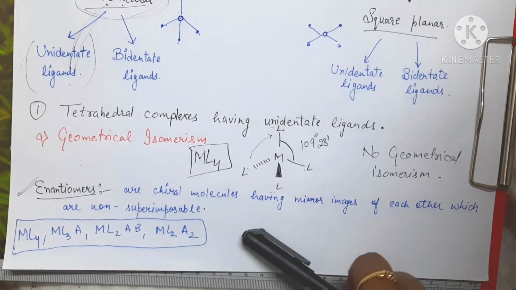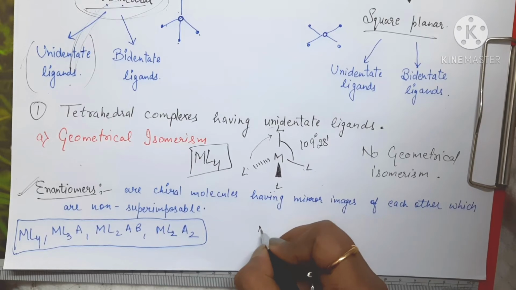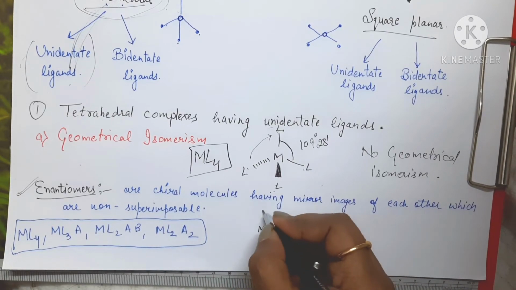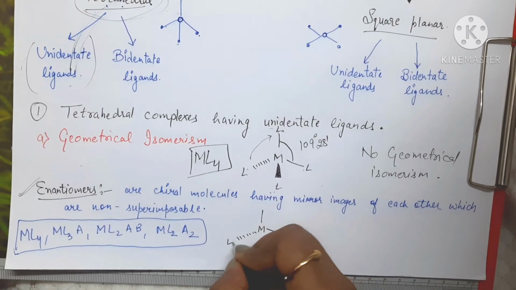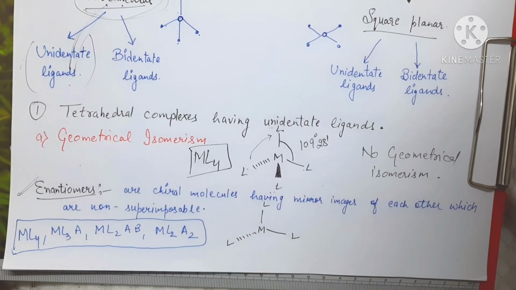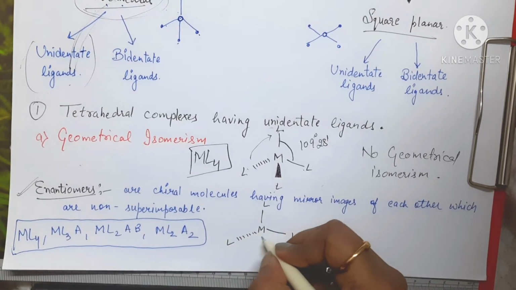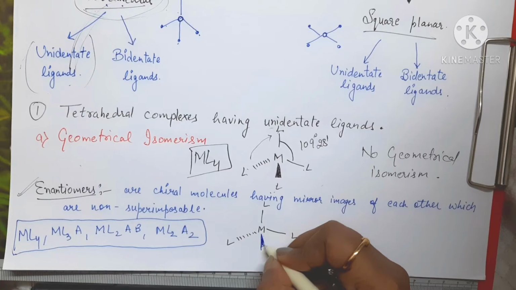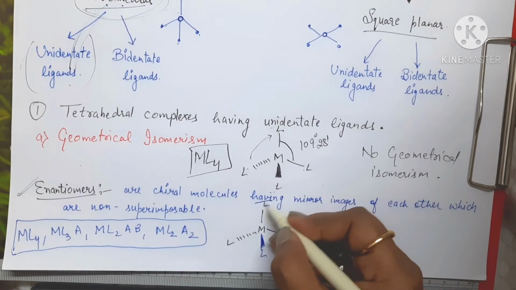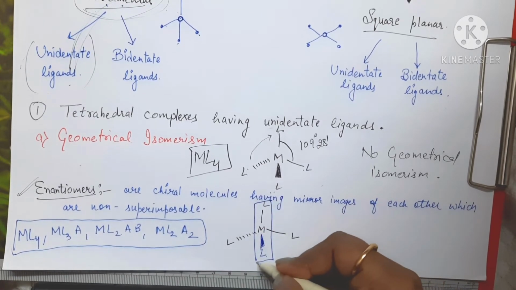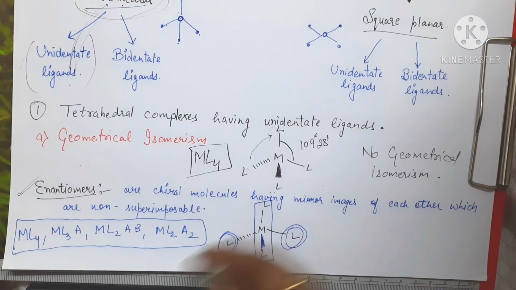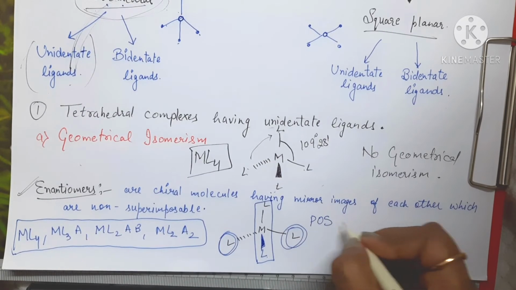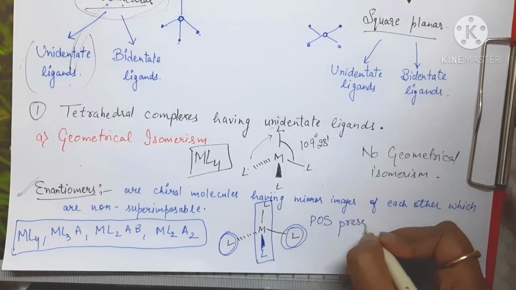I try to illustrate here also. What happens? Here is the central metal. These three ligands attached are the same, and the fourth one is different, like this. So what happens? I'm passing a plane through this, right? So this one will reflect this one, right? So here a plane of symmetry is present.